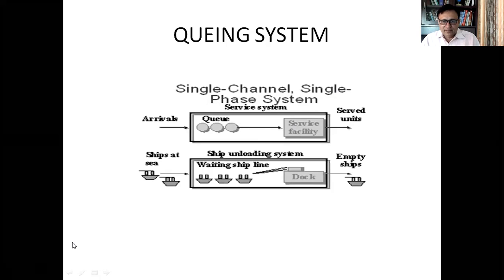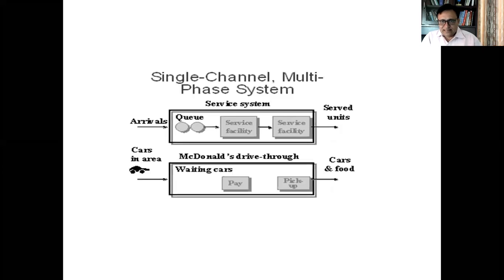So usually in docks, you may have ships in the queue, then they join the queue on the dock. There is only one dock, and the ship joins the dock, and after that goes out into the ocean. So this is a system where a single channel, single phase system is there. So this is one where we will be focusing. Second is the single channel multi-phase system, where the service is provided in phases.